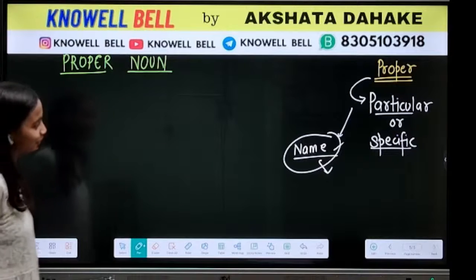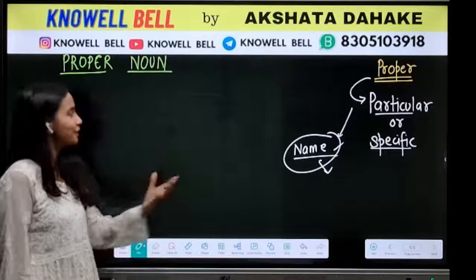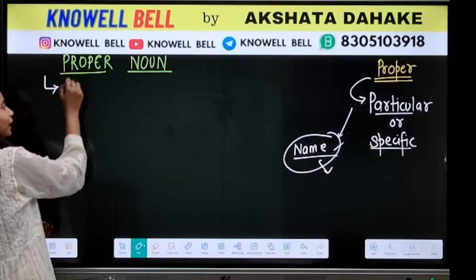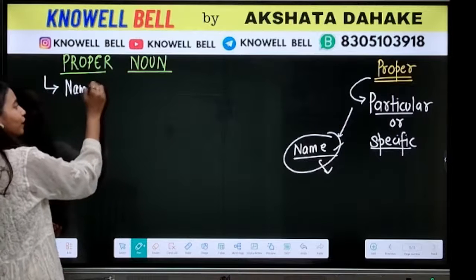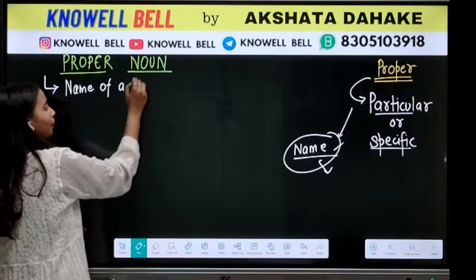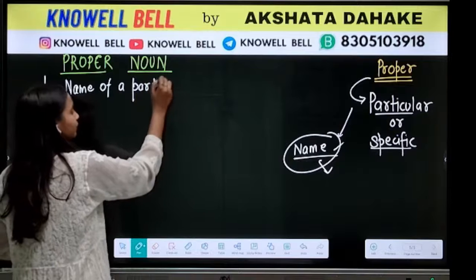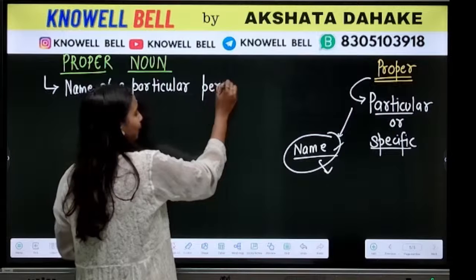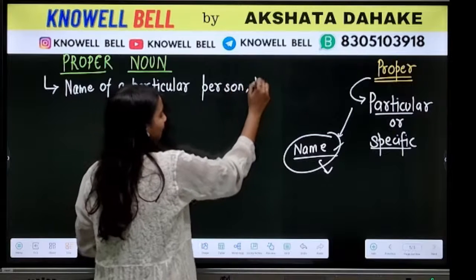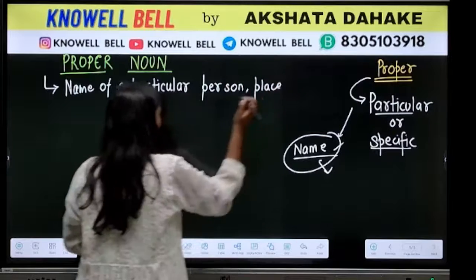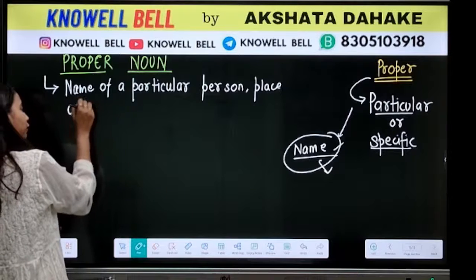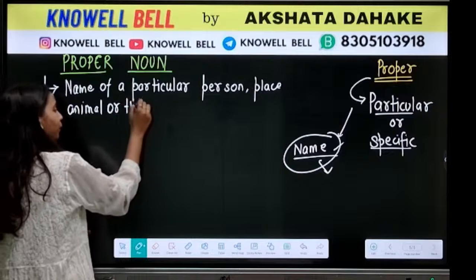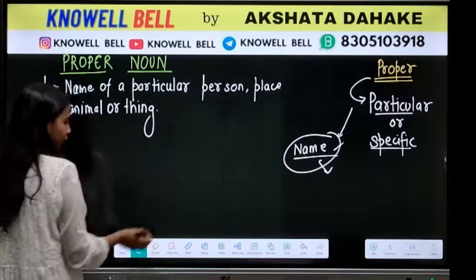Okay, so proper is particular or specific. Particular or specific in terms of name. So how we will define proper noun? Proper noun is actually name. Name of what? Name of a particular person, place, animal or thing. Whenever we are referring to a particular person, place, animal or thing,